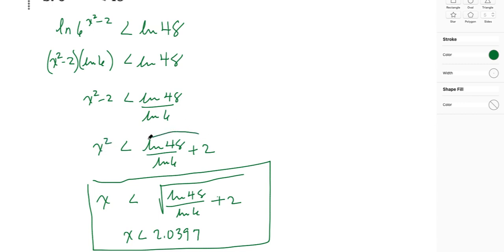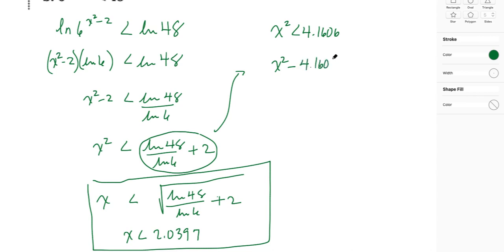So what am I talking about? Well, if I simplify this, I'd have x squared is less than, I think, approximately 4.1606. And anytime we have something like this, we would set it equal to 0, or compare it to 0, really. So now what we have is this inequality: x squared minus 4.1606 is less than 0. So the question is, when is this situation less than 0?